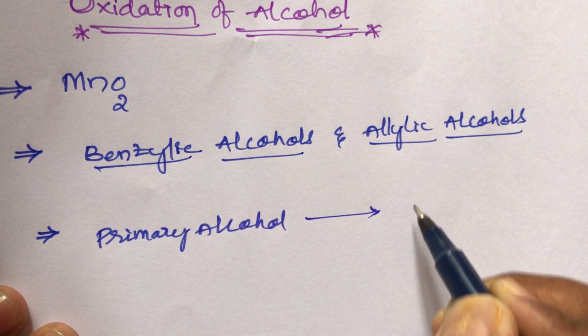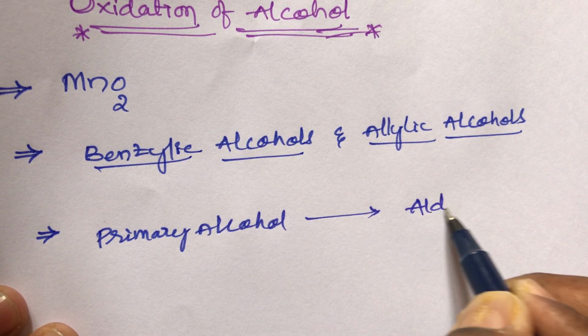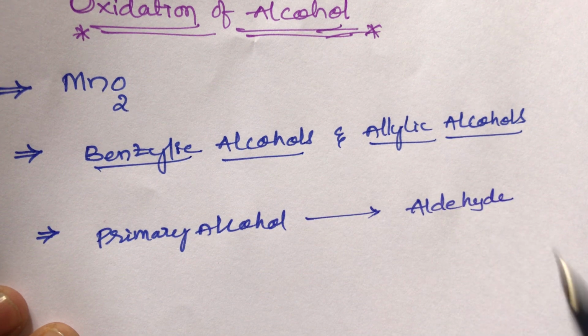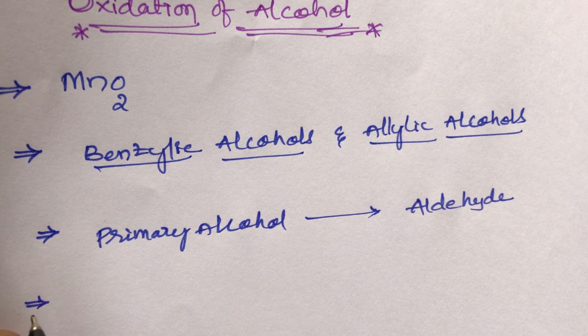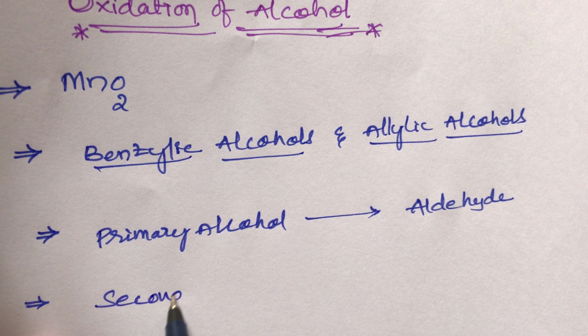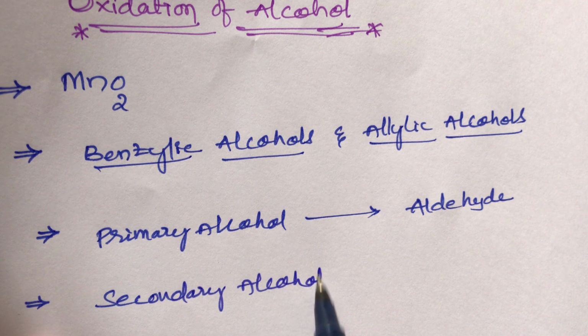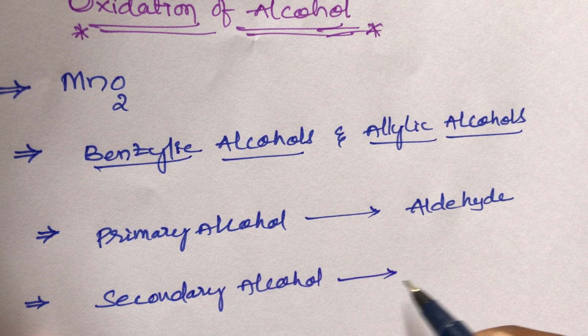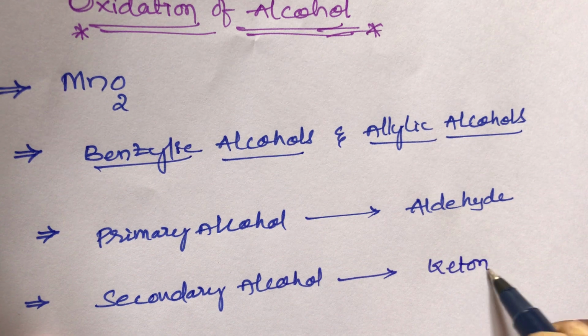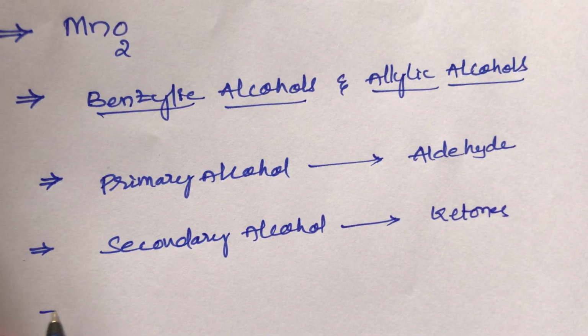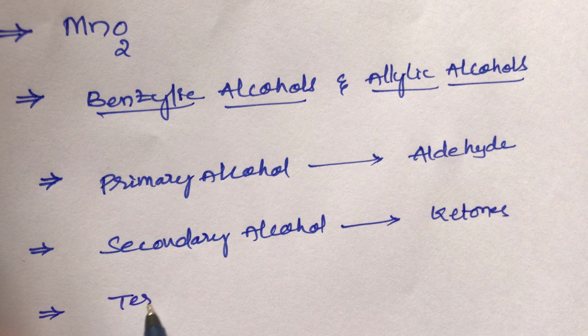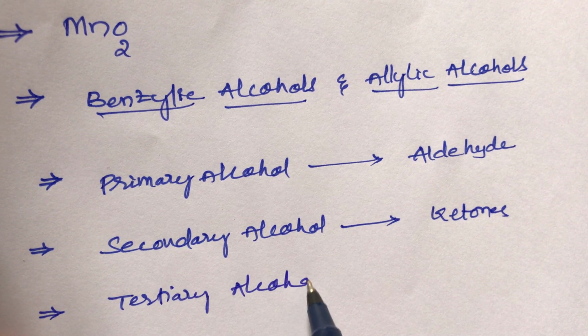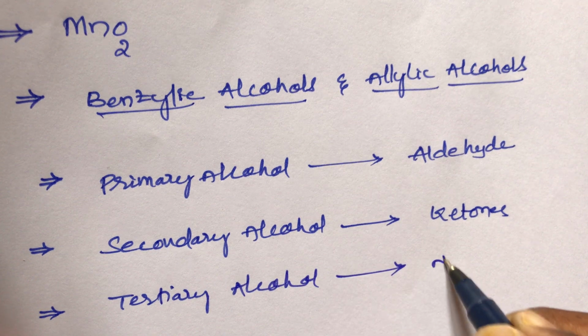Primary alcohols on oxidation give aldehydes. Benzylic secondary alcohols give ketones. But tertiary alcohols cannot be oxidized. That means no effect.